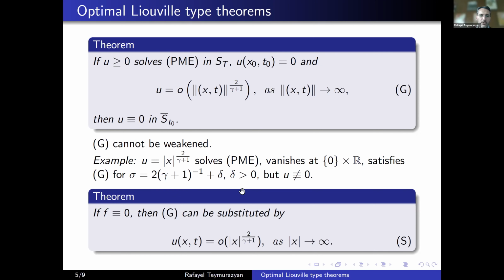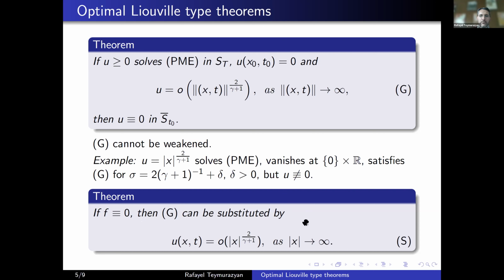And now how do we infer this second claim from the first one? Once your right-hand side is 0, we claim there is no need to look at this intrinsic scaling depending on time anymore. There is no time involved anymore, so it's enough to look at the growth only in the space variable.